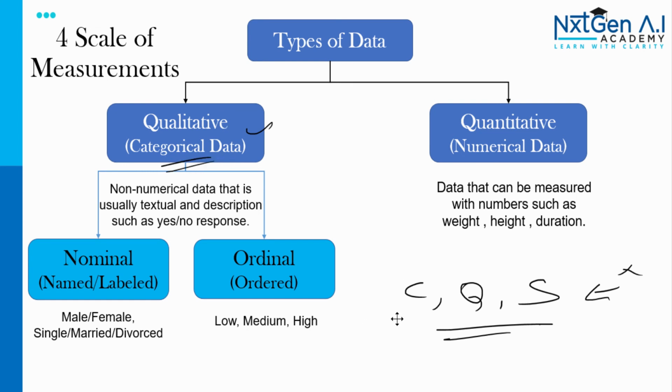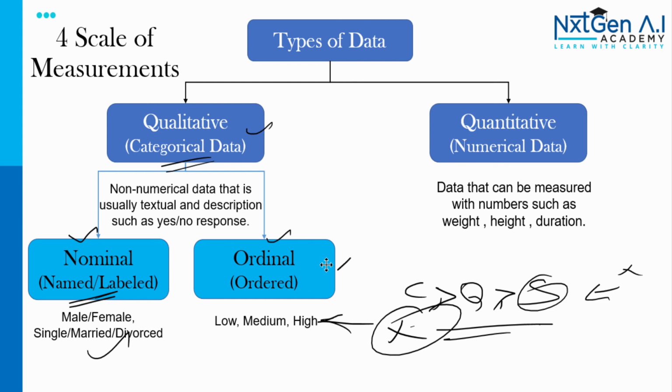Just guess and tell whether this embarkation is nominal or ordinal. If your answer is nominal, then you understood this concept well, because I can't tell C is better than Q or Q is better than S. It's impossible to order it. So it's not ordinal, it's nominal. If you can order any group, then you can say it's ordinal.